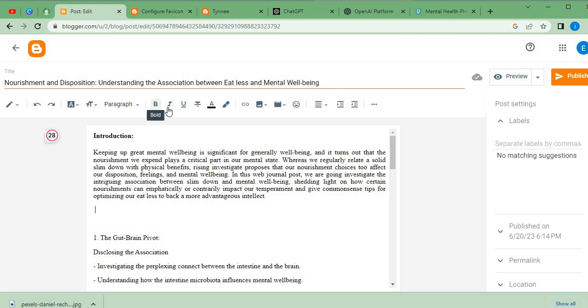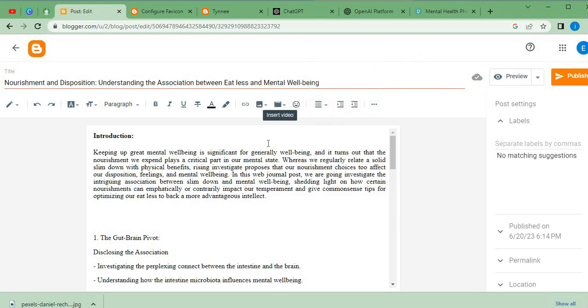We want to bold, italicize, underline, strike through, change the text color or the background color, or insert or edit a link. Or want to insert video, add a special character like emojis, justify your content, or center align, left align, etc.